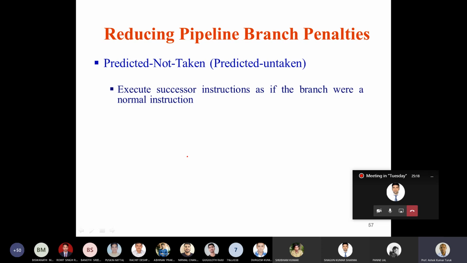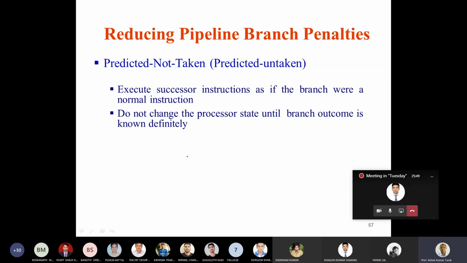Then you fetch the instructions from the successor of the branch instruction and start executing those instructions as if the branch instruction itself is any normal instruction. If the branch instruction is I, the successor is I plus 1. Now you do not know whether the branch is taken or not, so the outcome of the branch instruction is unknown.